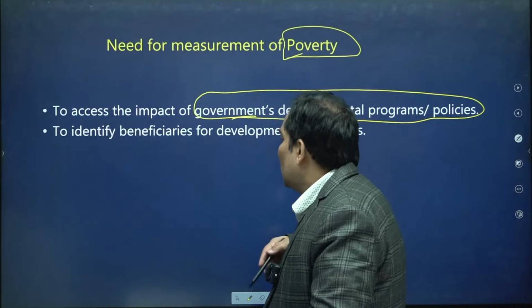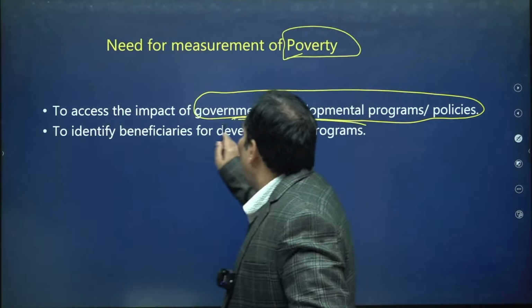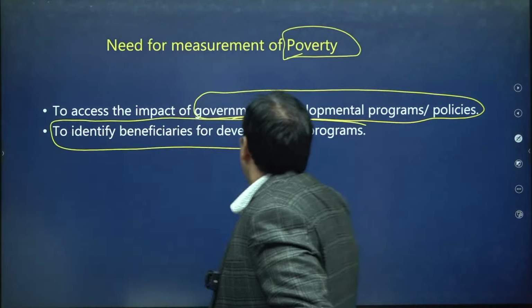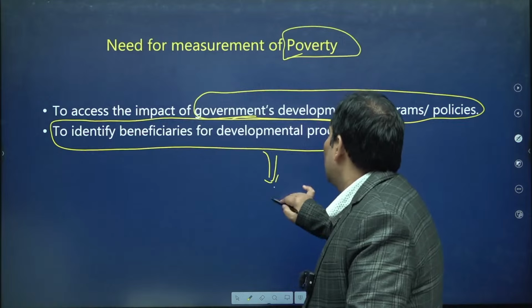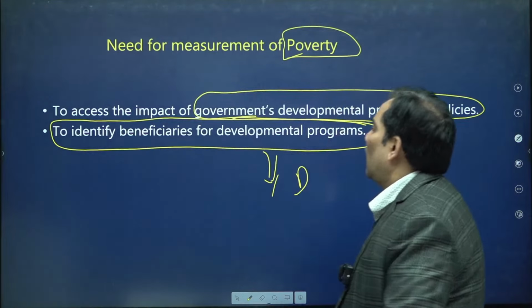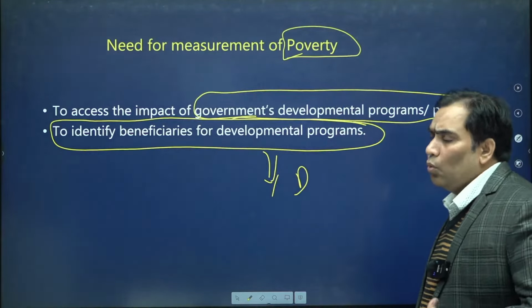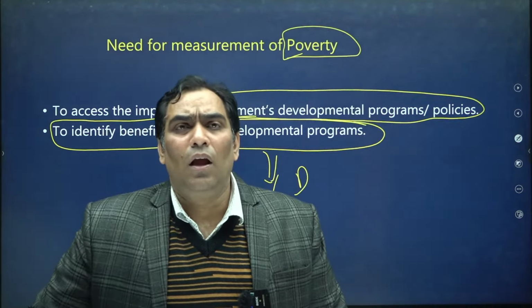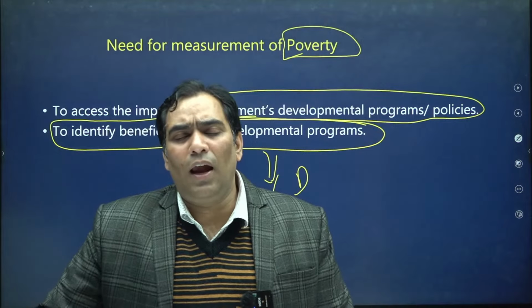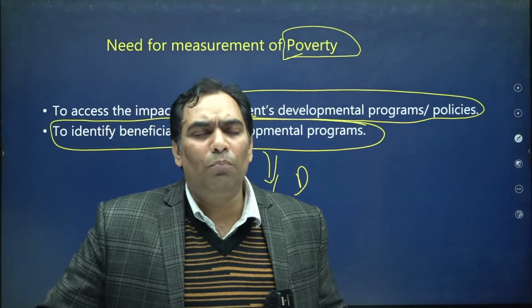Second, through poverty measurement we can identify the beneficiaries for whom we need to run the development programs. So the need for measurement is to assess whether the development programs have any significance, any benefit to the poor or not.